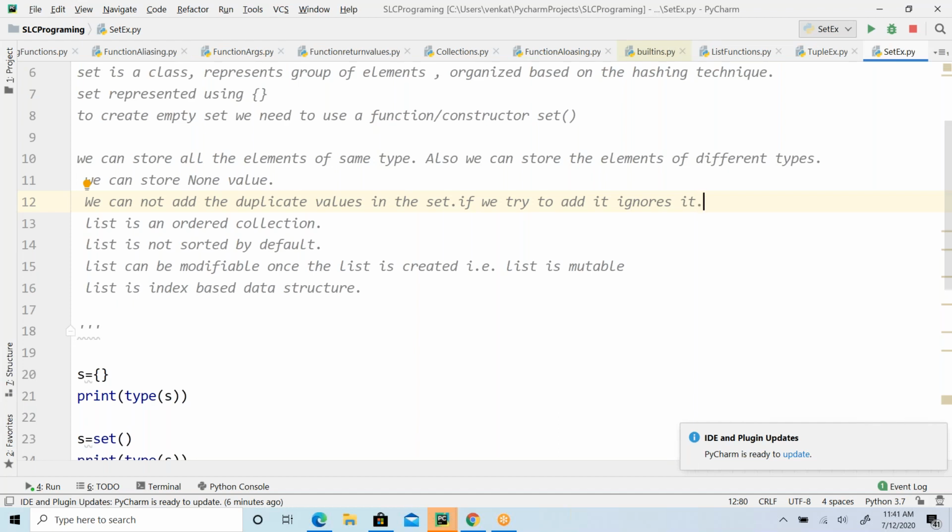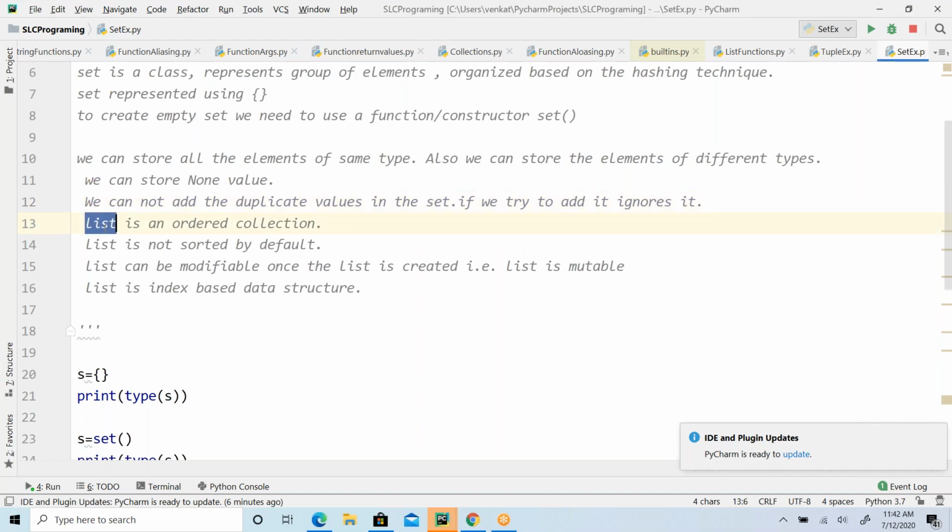So based on the requirement, if you want to keep the duplicate elements in your results, then go with the list object. And if you want to modify it, go for the list object. If you want to keep the duplicate values but do not want to modify the results, then go for the tuple because it's immutable. If you have your results and you do not want the duplicates, you want to filter out the duplicate values, then take the set object. So it depends on the requirement. You have to be smart enough to choose what you are really looking for. You have to pick the relevant one, right?